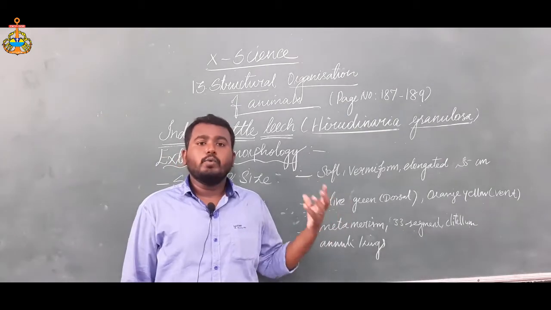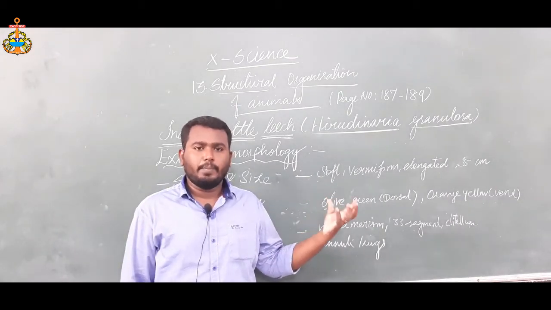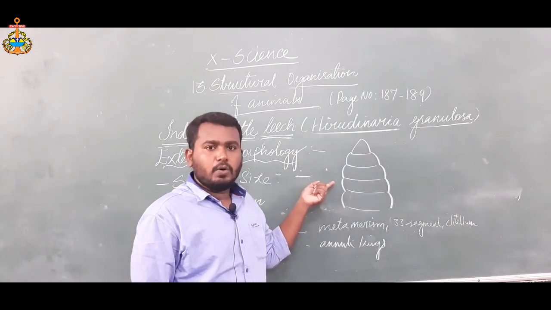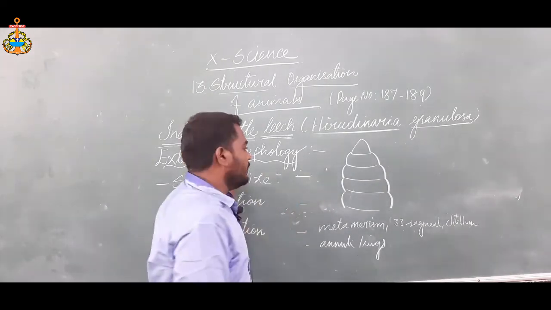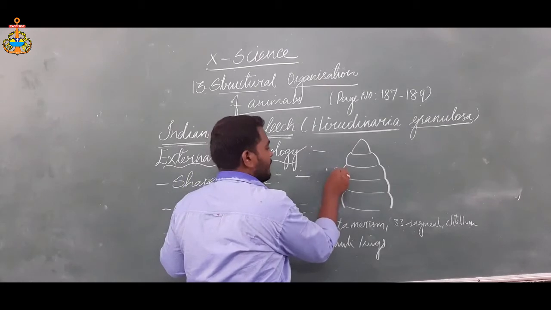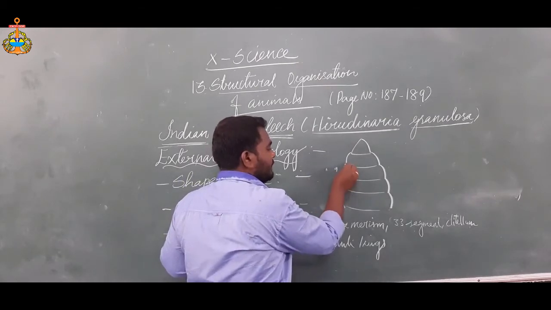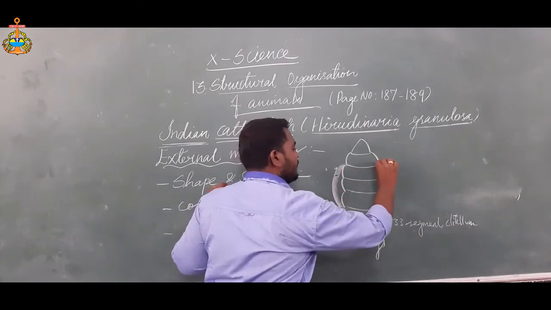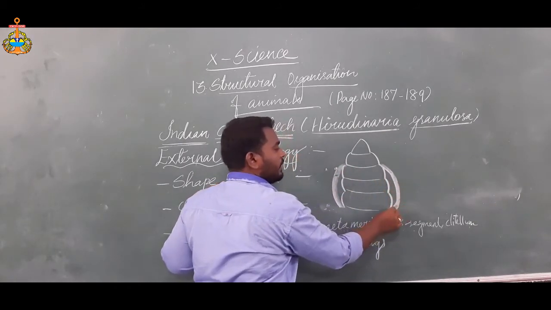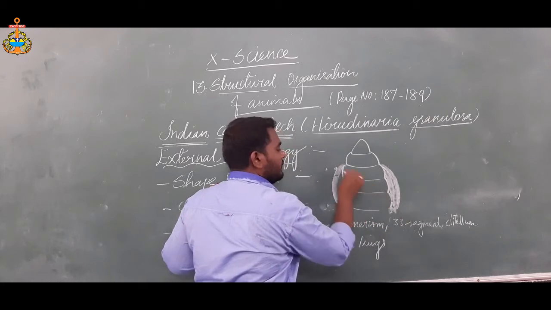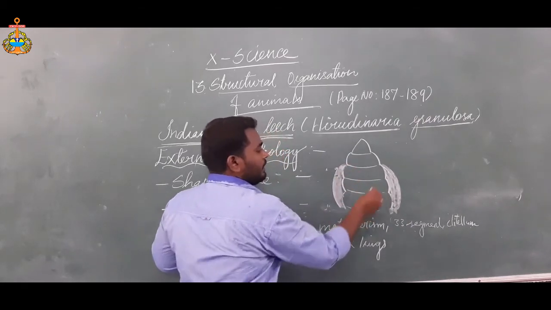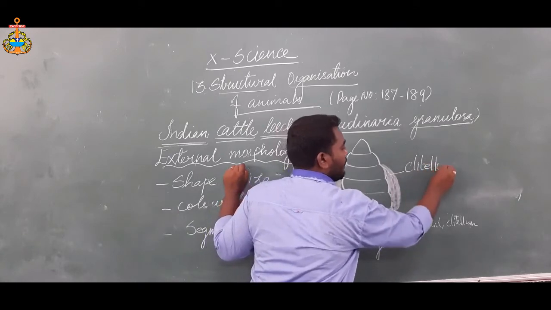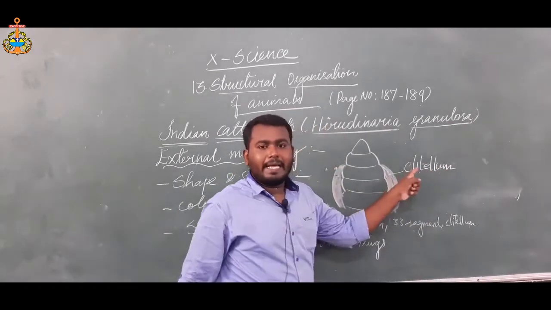I need to explain the clitellum formation on the side of the leech. So how is the clitellum formed? In the ninth to 11th segments, these segments are bulging, just like that. That bulging is called the clitellum.